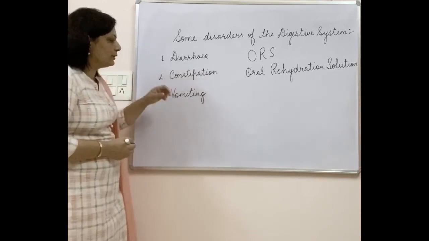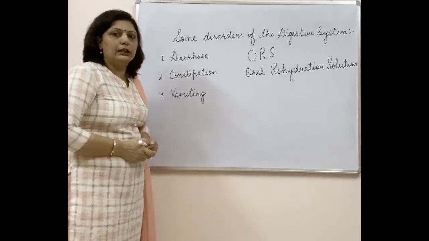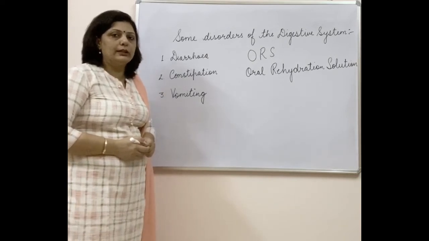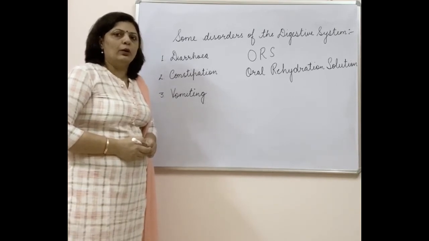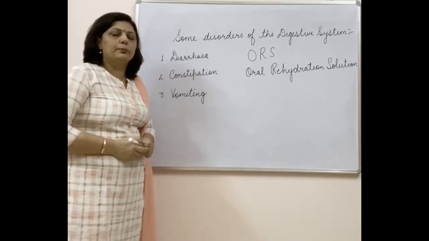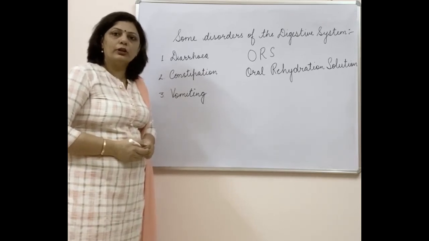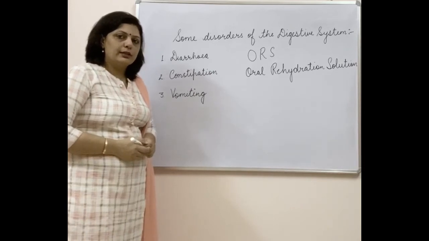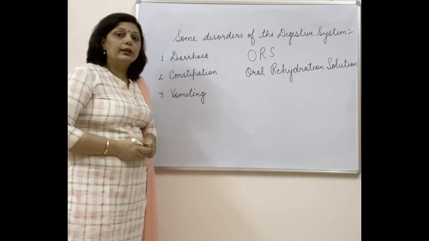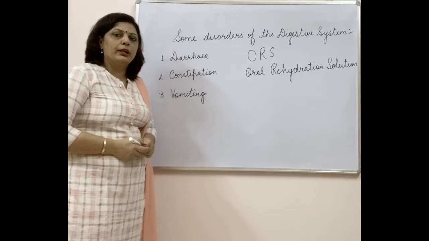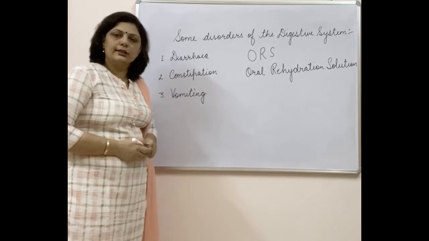Then the third problem is vomiting. Vomiting, as we have discussed before, occurs basically because of the excessive release of hydrochloric acid in the stomach. Now, how can it be cured? One thing is you can cure it by taking sufficient food at regular intervals of time. If you are not taking food on time, but your digestive system is still continuously releasing hydrochloric acid, then where will that hydrochloric acid work? It has no food material to work on, and ultimately it will accumulate in your stomach.